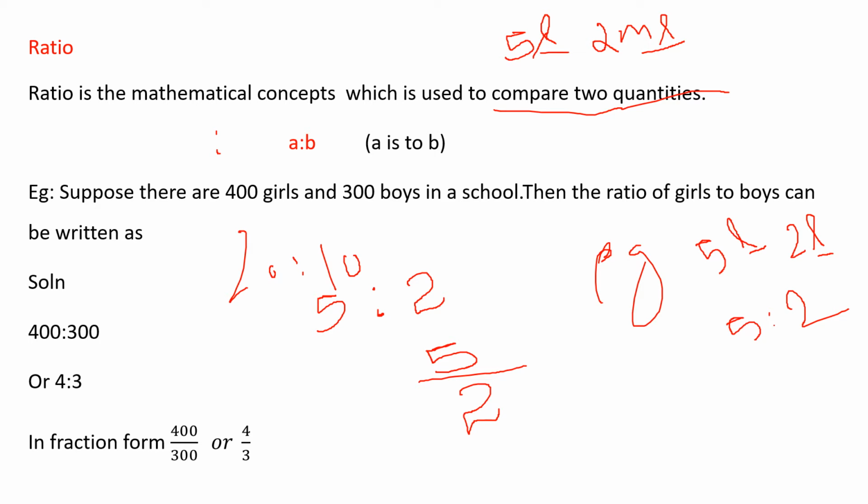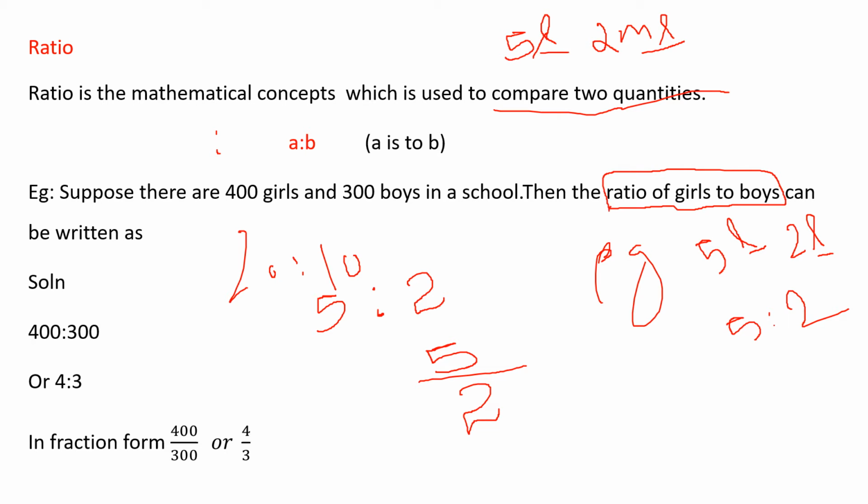Okay. For example, suppose there are 400 girls and 300 boys in a school. You can take our school as the example. So we are having 400 girls and 300 boys in a school. The ratio of girls to boys can be written as. This is very important. First they have written girls to boys.